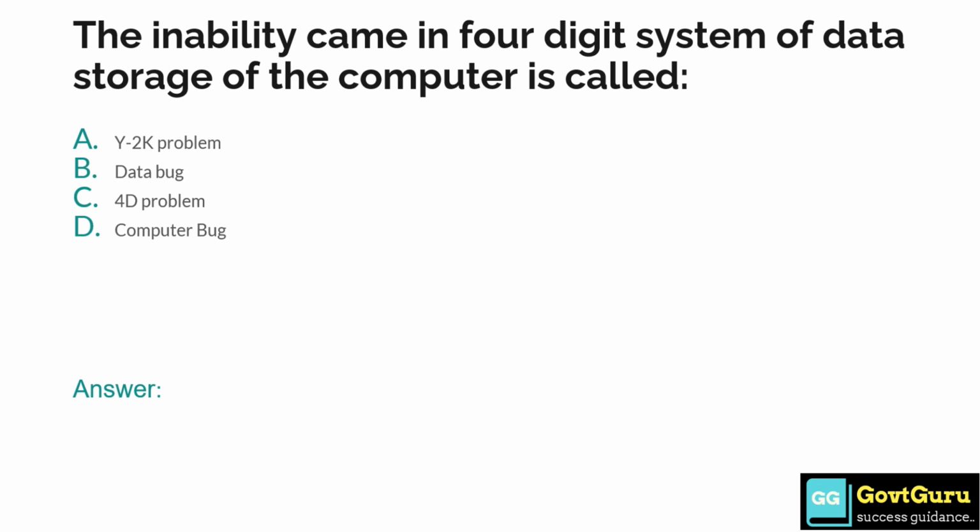The inability came in the 4-digit system of data storage of the computer is called: option A Y2K problem, option B data bug, option C 4D problem, and option D computer bug. So the answer is option A, Y2K problem.